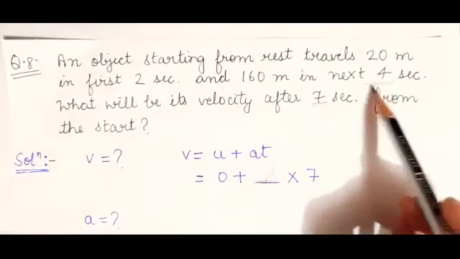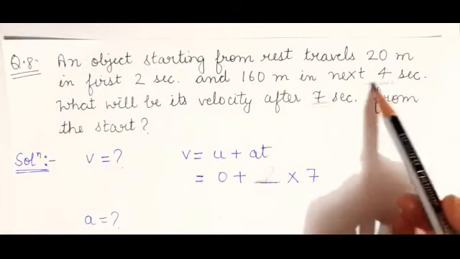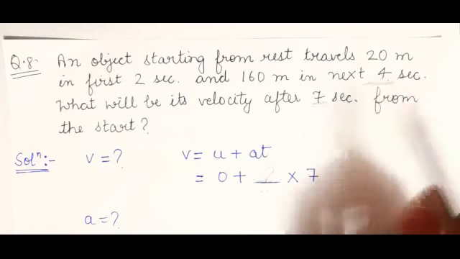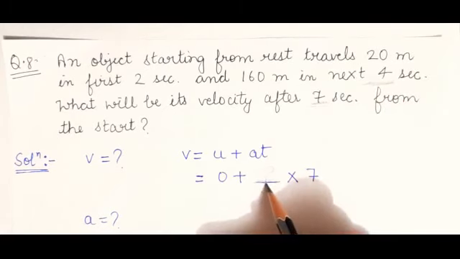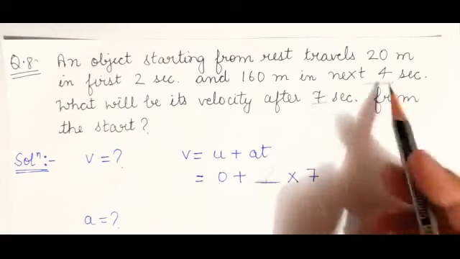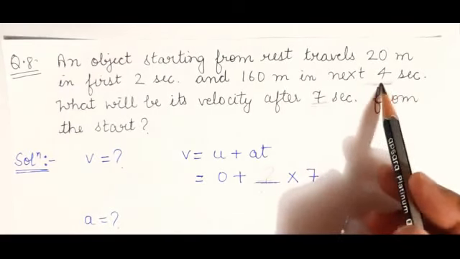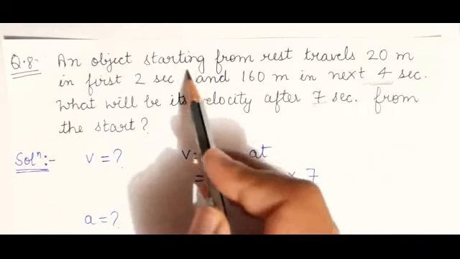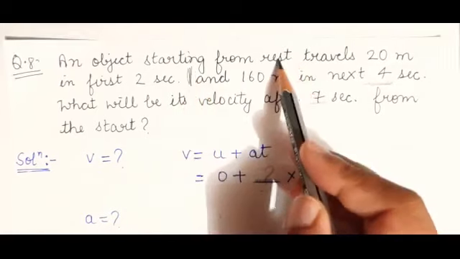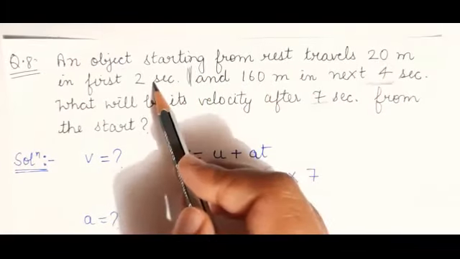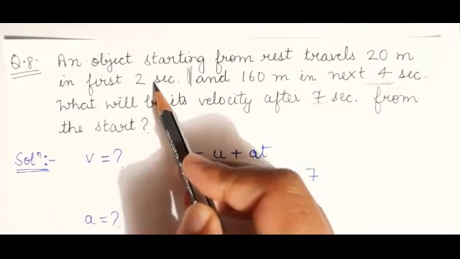Now see, to calculate this acceleration, we need to calculate the initial velocity first. First of all, we need to calculate acceleration. Acceleration, how will it come? For calculating acceleration, we need to know initial velocity. So first consider the first case up to this point. Initial velocity is given 0. Distance is 20 meter. Time is given 2 seconds.